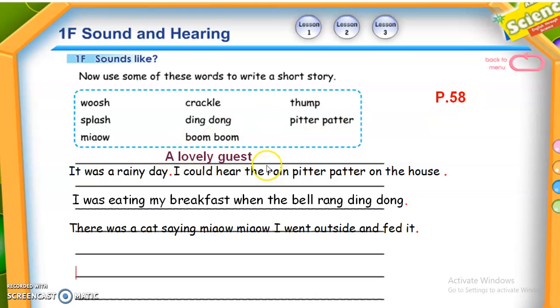A lovely guest. It was a rainy day. I could hear the rain pitter pitter on the house. So this is the sound of the rain. I was eating my breakfast when the bell rang. Ding dong. There was a cat saying meow meow. I went outside and fed it. This is my story. You can write your own story.